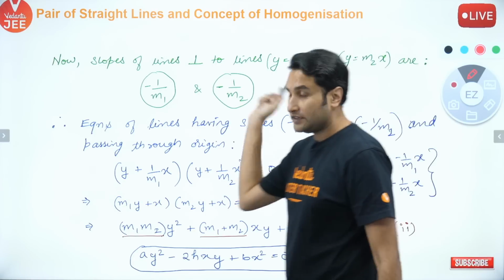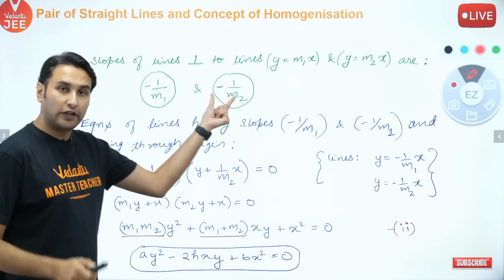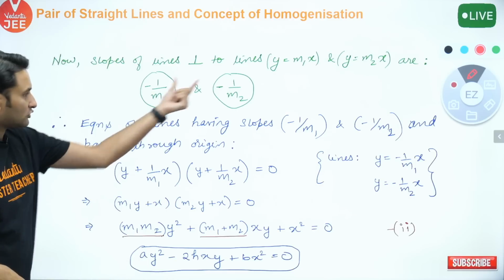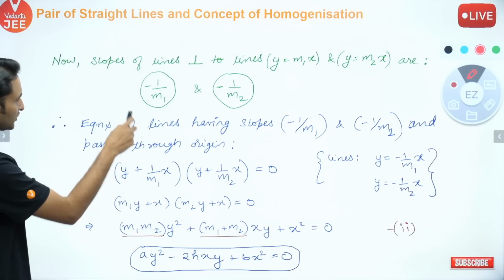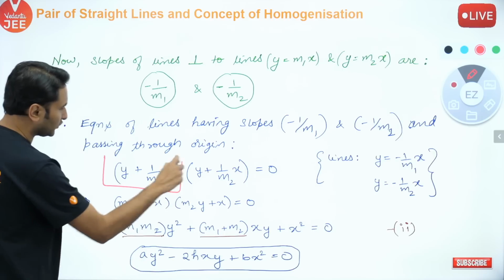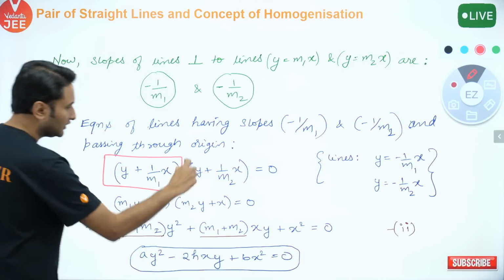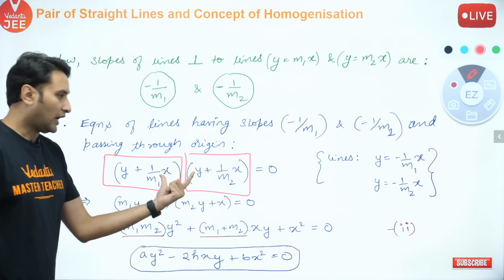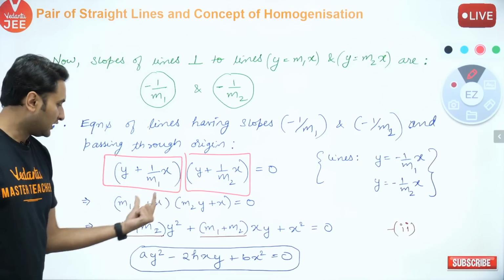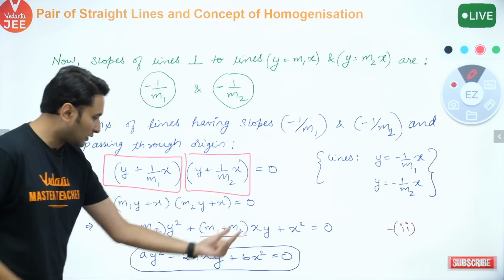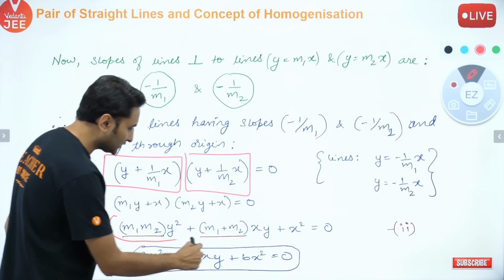So now the lines which are perpendicular to the first pair, their slopes are these. Corresponding equations, what will they be, children? This is the equation of one line, this is the equation of another line. I multiplied the two. Okay, so after multiplying, what will I get? Look carefully, I will get this after multiplying.